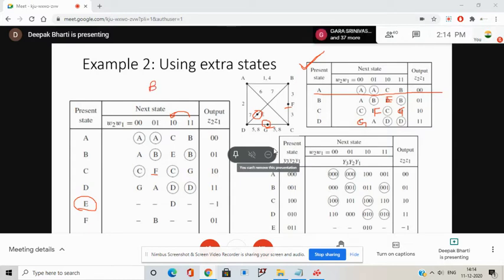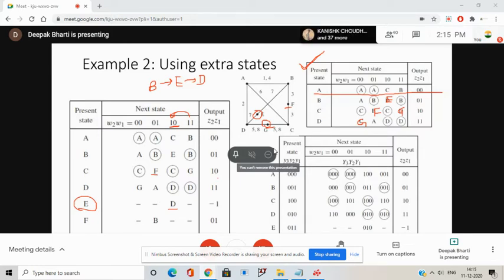Because we are going from B to E and then D, the next state of E for this input combination will be D. Is it okay? Yes, sir.